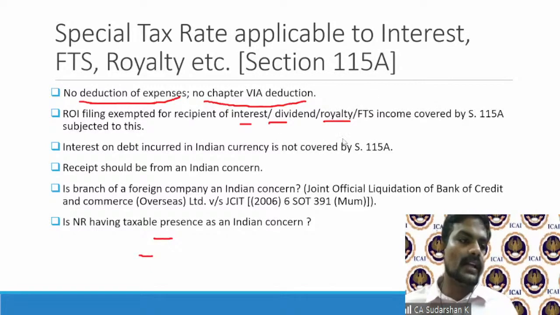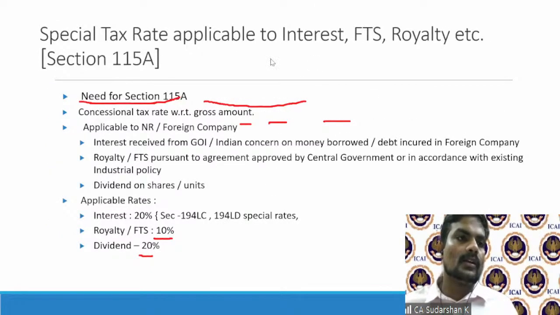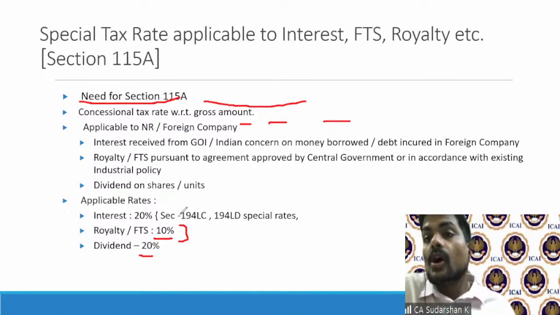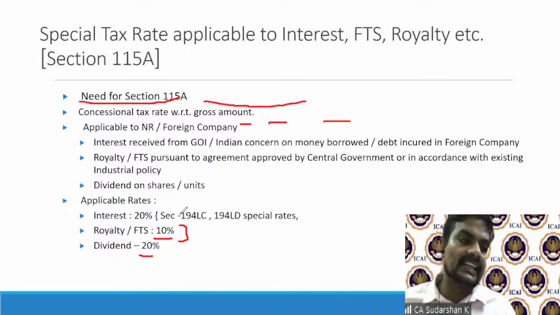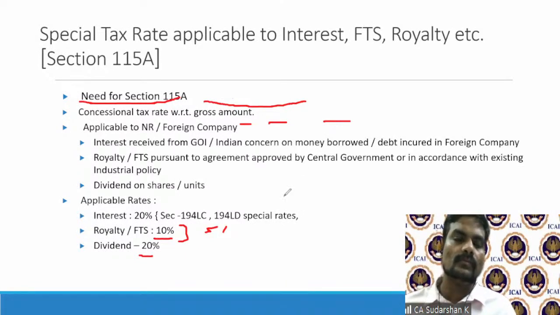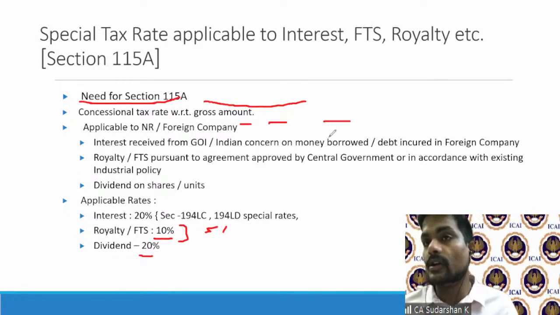Under 115A, royalty FTS is given at 10%. If under treaty, there is no taxability, or let's assume under treaty, the tax rate is 5%. The specific treaty gives a reduction of 5%. And obviously, if I adopt it, and as a resident taxpayer withholds tax only at 5%, then you need to file your return of income.